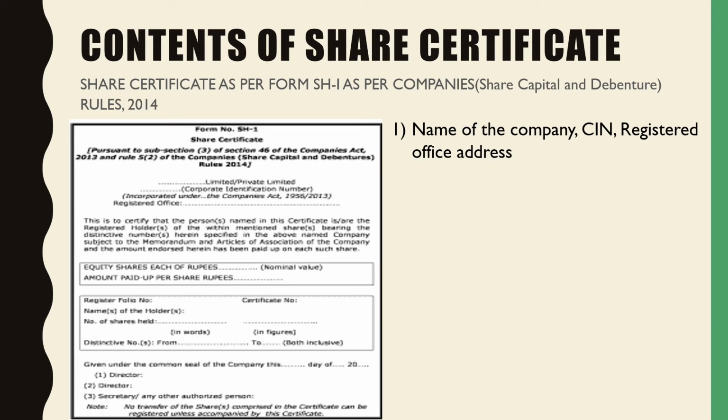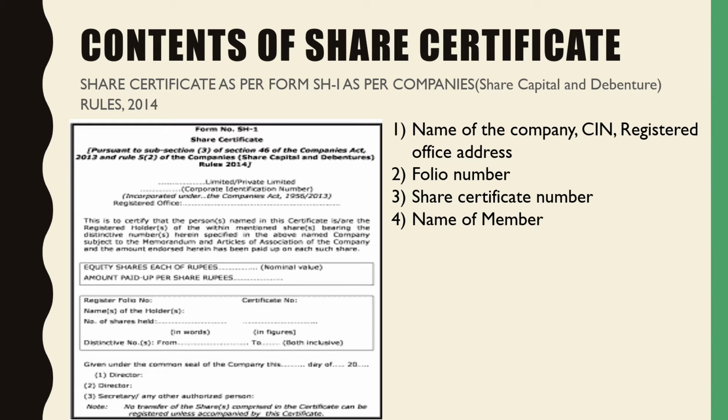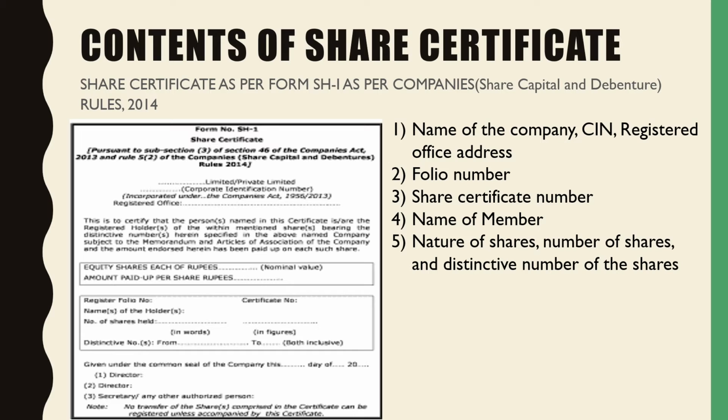Name of the company, CIN, registered office address. We then have the folio number, that is the page number on which the shares are mentioned in the register of members. Share certificate number. Every share certificate has a number. The name of the member, that is who is the member who has purchased these shares. Nature of shares, that is the type of shares, whether equity or preference.